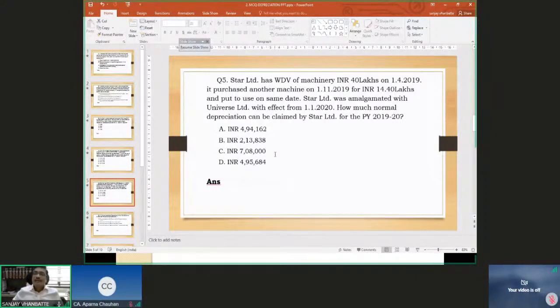So Star Limited loses its existence from 1st April 2020. So therefore it can claim depreciation only up to 31st December 2019. So how much is the depreciation that can be claimed by Star Limited?